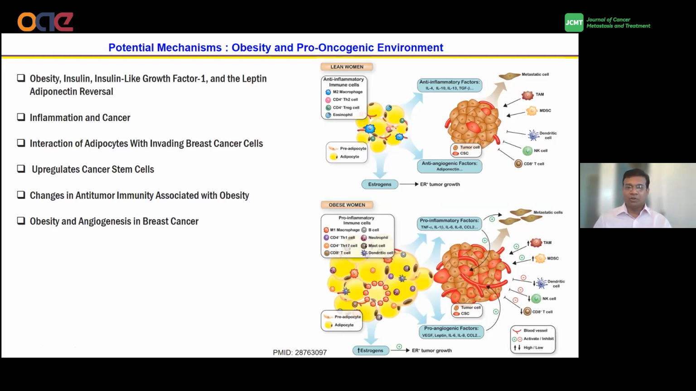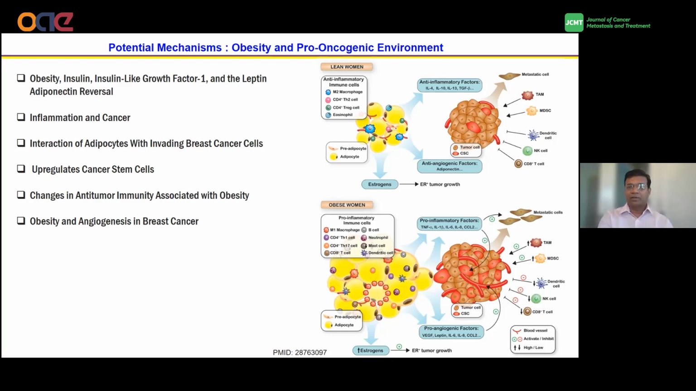One of the issues in the obese condition is that the mediators of anti-tumor immunity, such as CD8 T cells, NK cells, or dendritic cells, are decreased. On the contrary, immunosuppressive cells, such as MDSCs, which are myeloid-derived suppressor cells, or tumor-associated macrophages, are increased within the tumor microenvironment. As by their name, this immunosuppressive environment helps the tumor cells to grow within the tumor microenvironment.